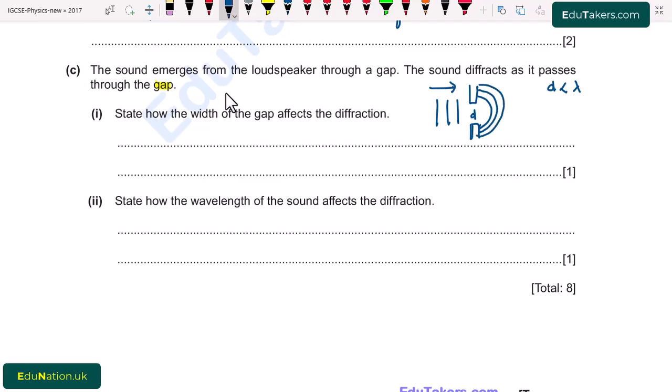Second thing is that when the gap between these slits is larger as compared to the wavelength, I draw here. Now in this case, the wavelength is smaller and the gap is very large. So when this condition is satisfied, that the gap is larger as compared to the wavelength, there will be very small bending, which means that there is very little diffraction. It will be like this.